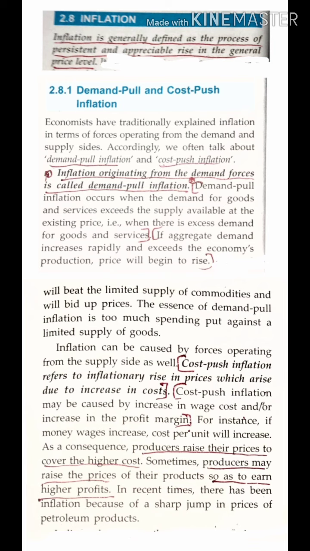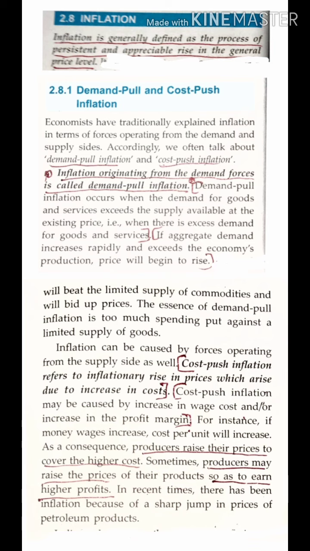So what is inflation? Inflation is generally defined as a process of persistent and appreciable rise in the general price level. General price level means the price of the necessity commodities. So that is a basic cost, rise in the cost. It is not just that we say it is a rise in the price. Rise in the price means actually it is rise in the general price, that is the goods of necessity.